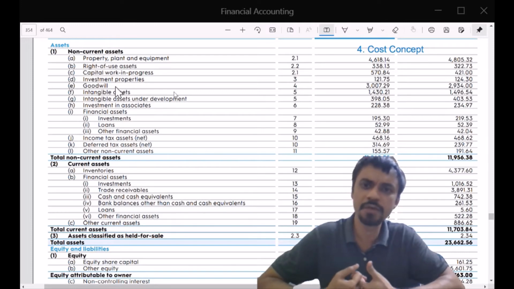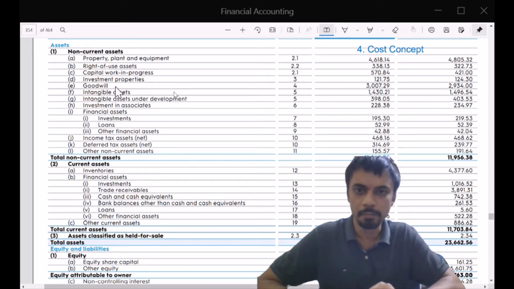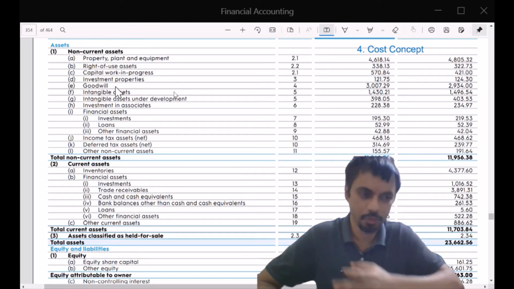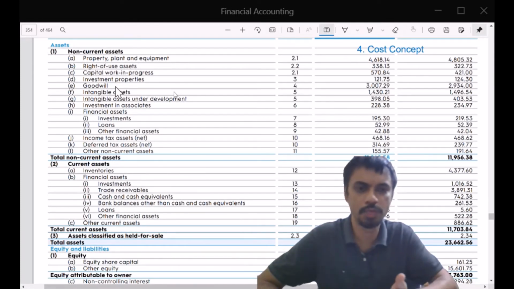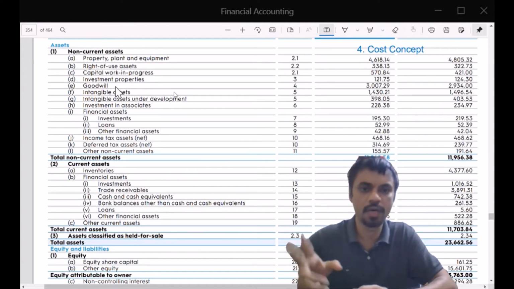So that 25 lakhs is a good deal for you. You want to pay that amount, but the book value of that is 20 lakhs only. Why? Because the independent valuer has told you that it is worth 20 lakhs. But additional 5 lakh you are still ready to pay as goodwill, and it gets recorded as such in your books.